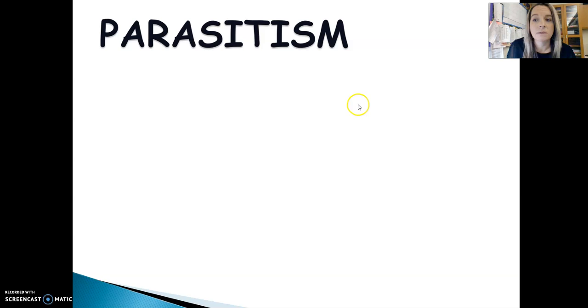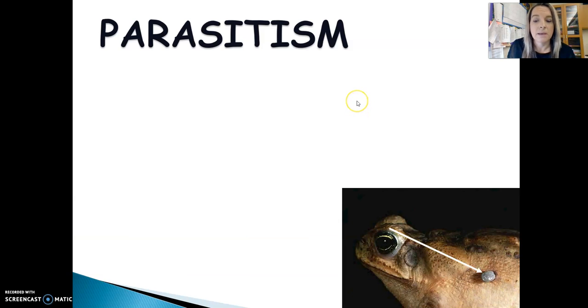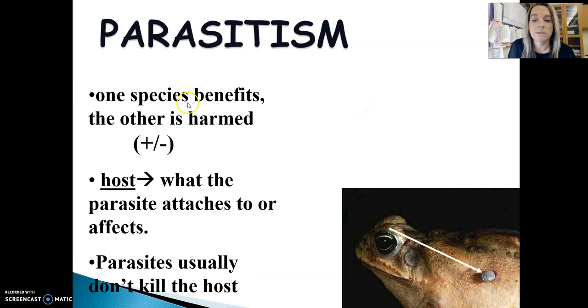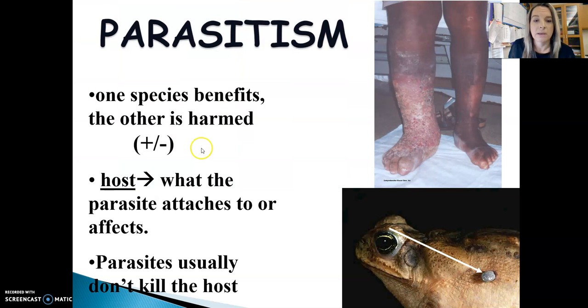The other kind of symbiosis, the last kind, is parasitism. Parasitism is when you have one species benefiting and the other is harmed. A big example of this is going to be parasites, okay? Parasites don't usually kill the host. They could just cause an issue and harm. Ticks on anything are a parasitic relationship. Ticks are getting food in the form of blood. The frog is potentially getting disease, but is giving the tick food. Ticks cannot live without warm-blooded animals.